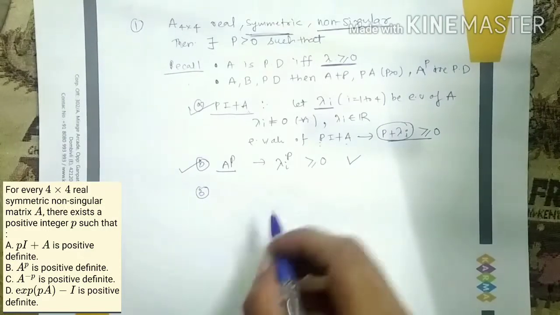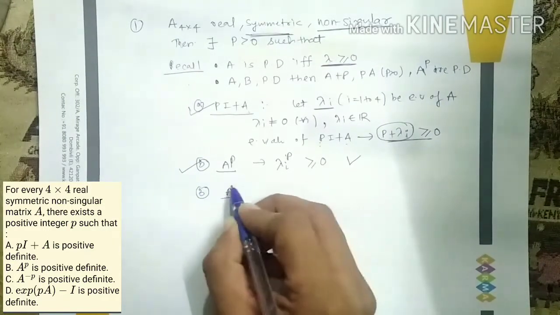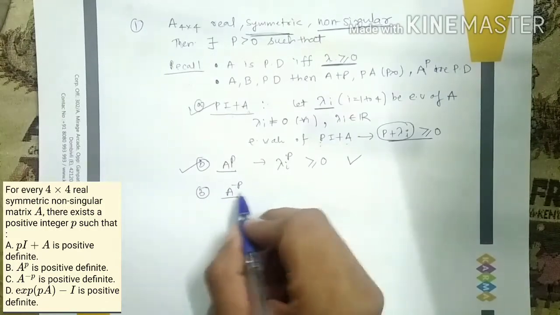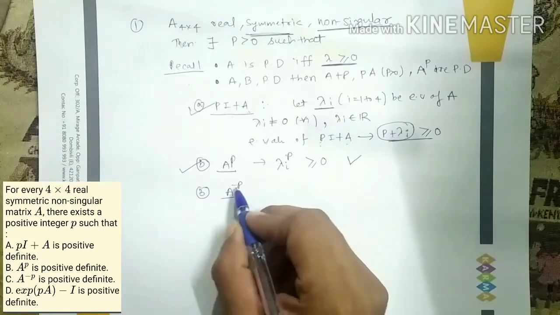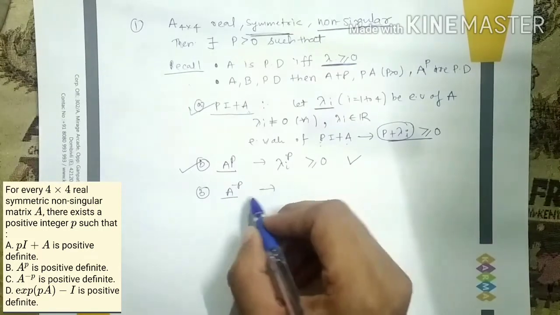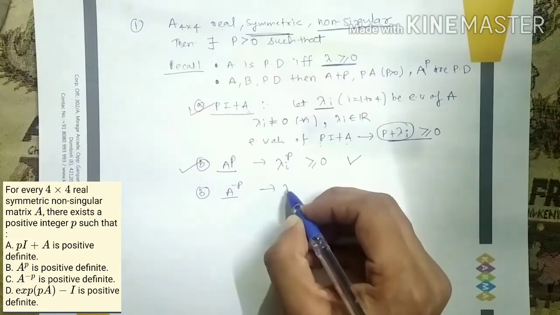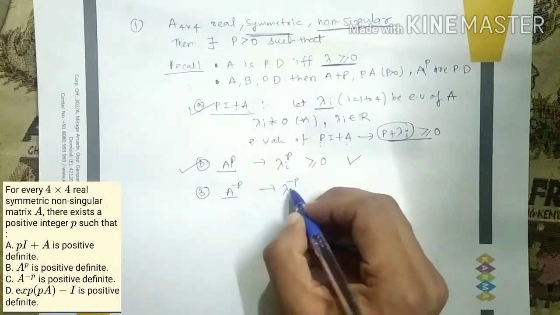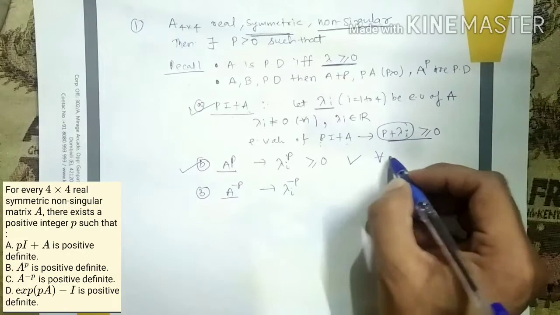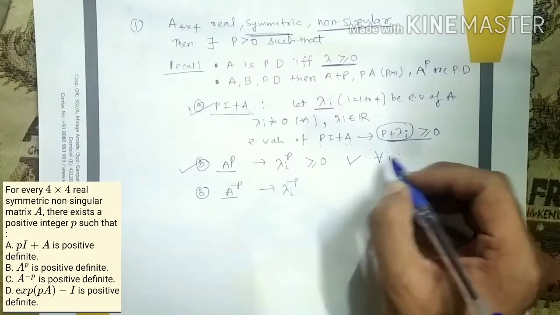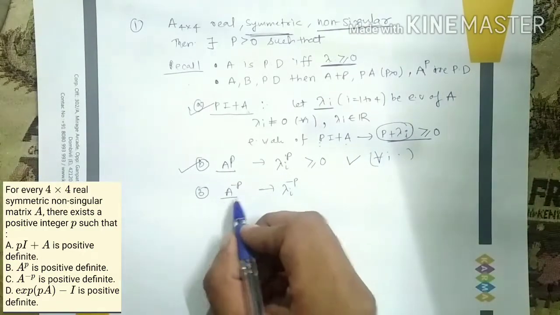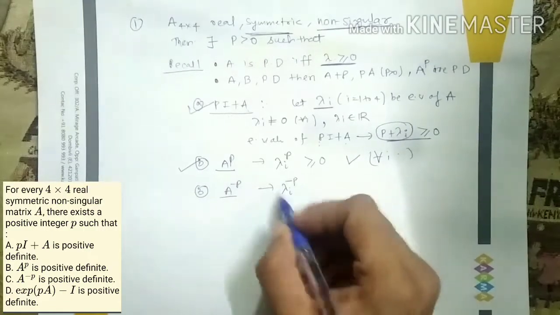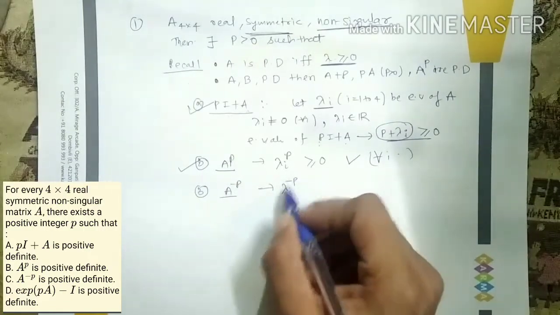Next, A raised to minus P. So will it be positive definite? First of all, let's look at what the eigenvalues of A raised to minus P will be. The eigenvalues of A raised to minus P will be lambda raised to minus P. This will happen for every I. So in this case my eigenvalues will be lambda I raised to minus P. So will it be positive for our choice of P?